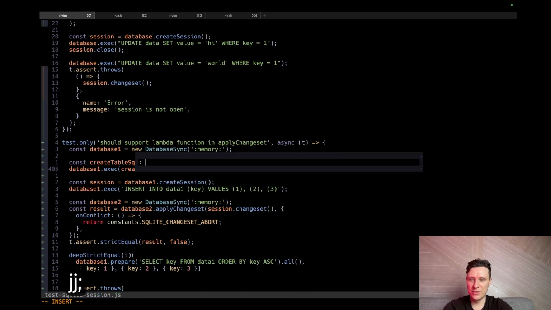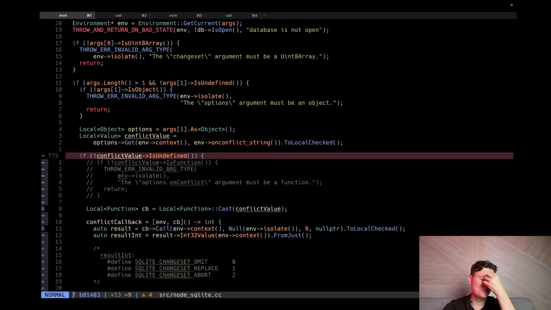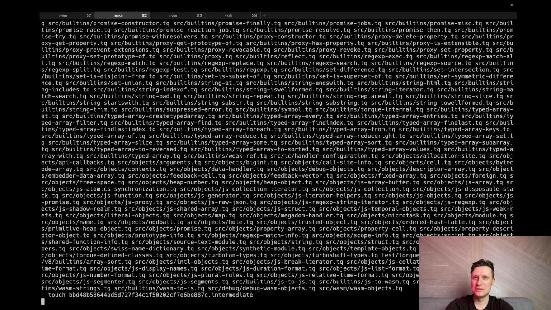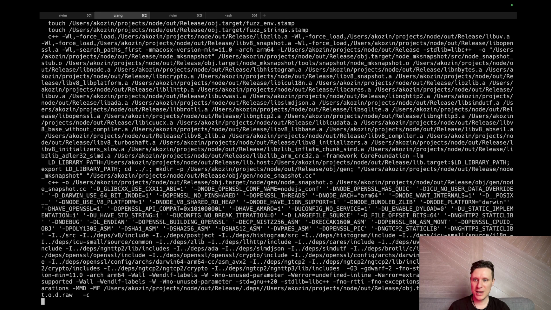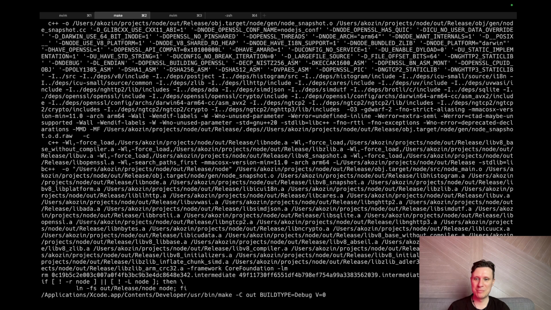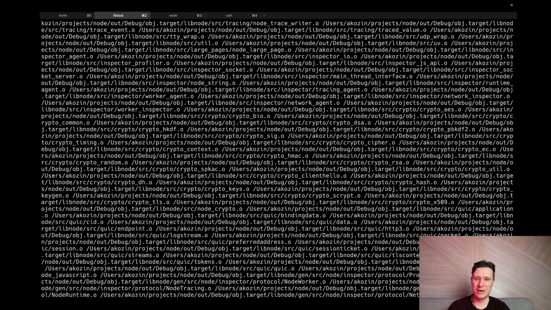Why is nothing working? I've changed some C++ code. Because I've changed my C++ code, I need to recompile it. This is very inconvenient. Make G9, I believe, will help. No. It should be extremely fast to recompile this time because it's from cache. Yeah, this is why people don't like C++, because you need to recompile on every small detail. And it's not the fastest recompile ever.